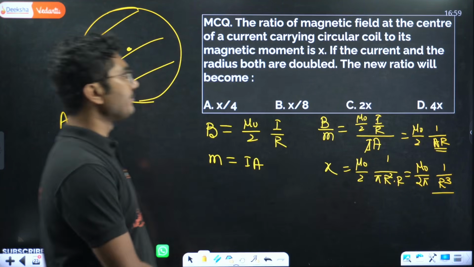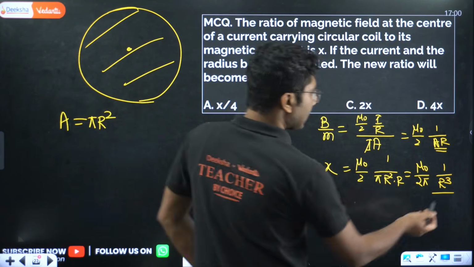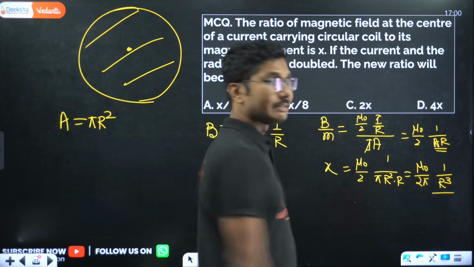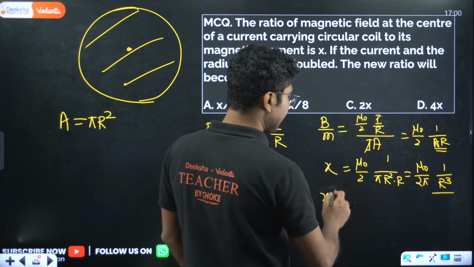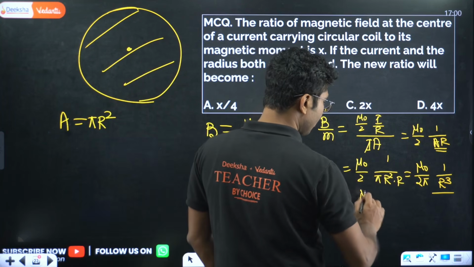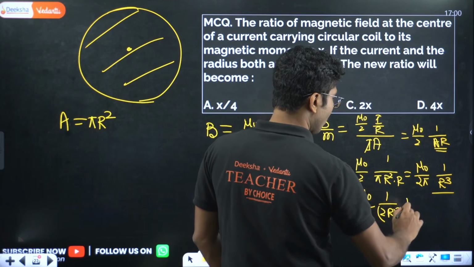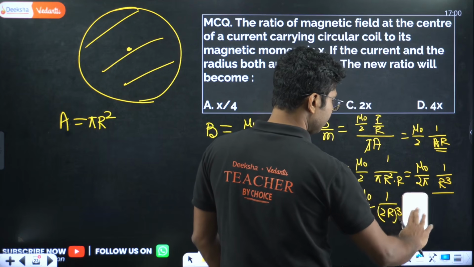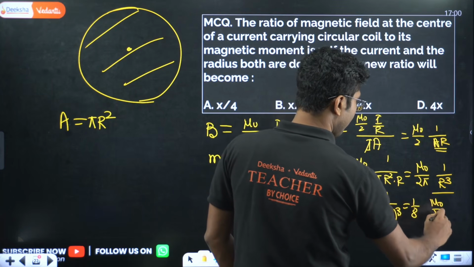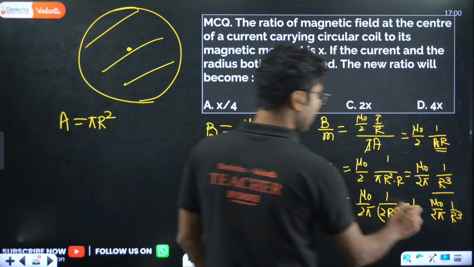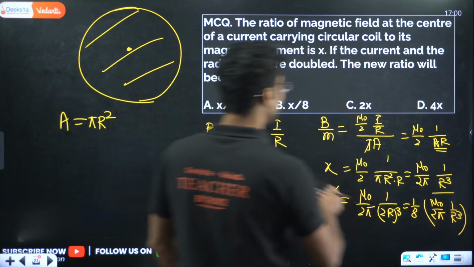Now the question is, if the current and radius both are doubled, the new ratio will be? If you double the current, no change happens, but if you double the radius, then it will become X by 8. The new value will be the constant mu naught by 2 pi times 1 by 2R whole cube, that is 1 by 8 R cube. So it will be X by 8.